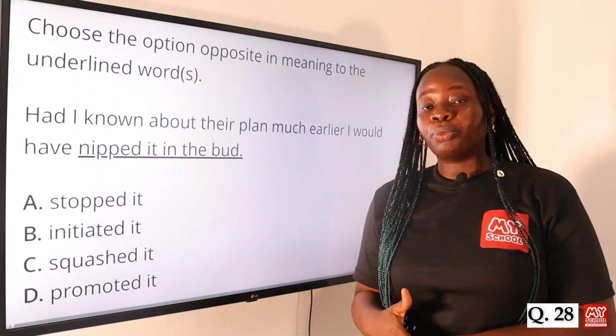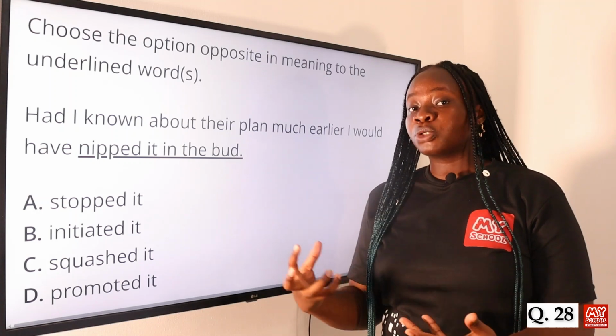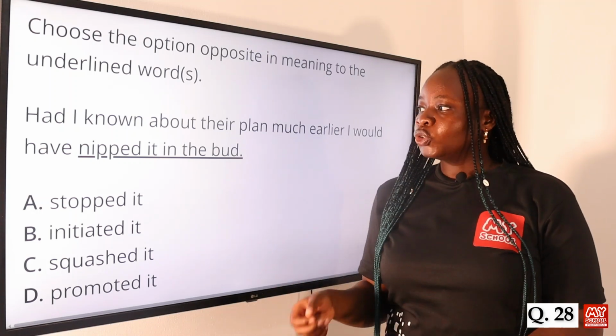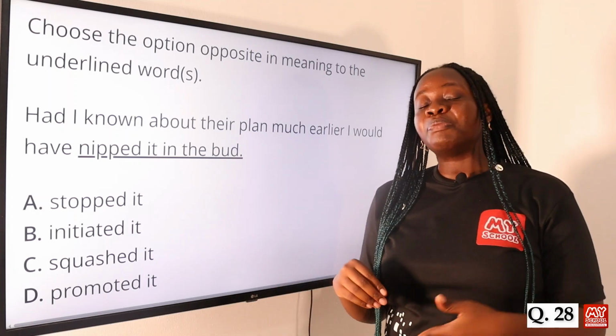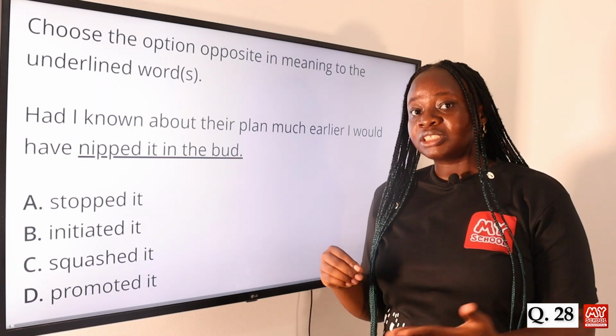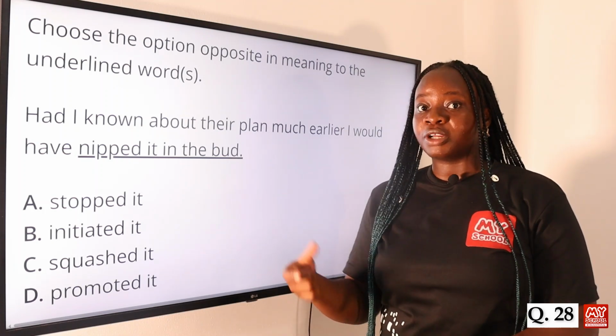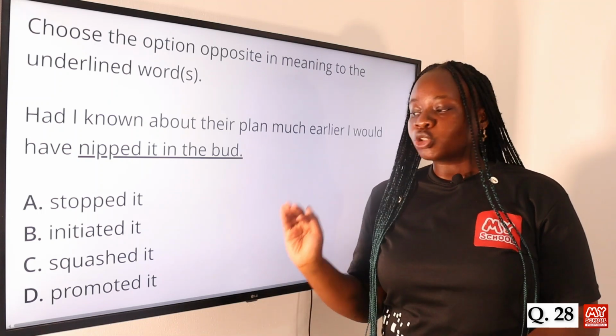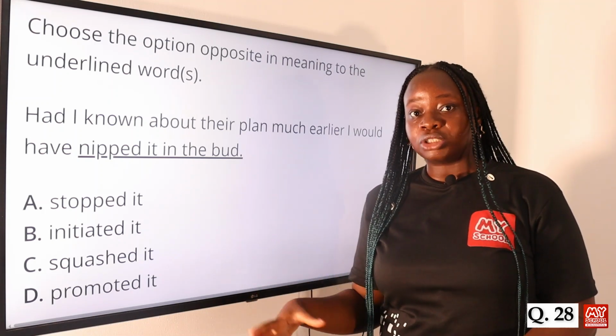To nip something in the bud is to prevent or stop something from developing, from growing further. So it's referring to how you nip a plant in the bud. You cut it, you nip it in the bud to prevent it from growing, from developing. So the opposite of that would be to promote it, to allow it to grow, to develop.